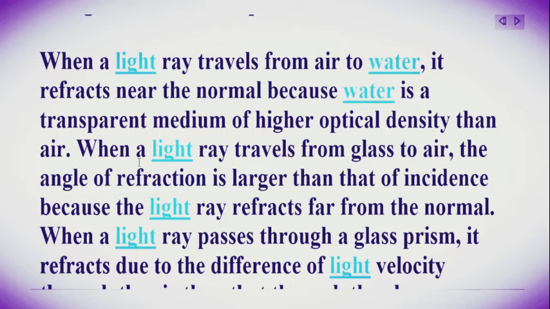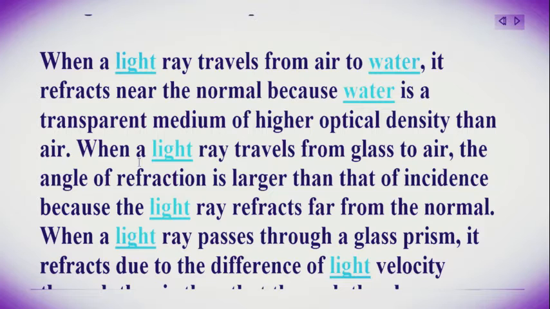When a light ray travels from air to water, it refracts toward the normal because water is a transparent medium of higher optical density than air. When a light ray travels from glass to air, the angle of refraction is larger than that of incidence because the light ray refracts away from the normal.